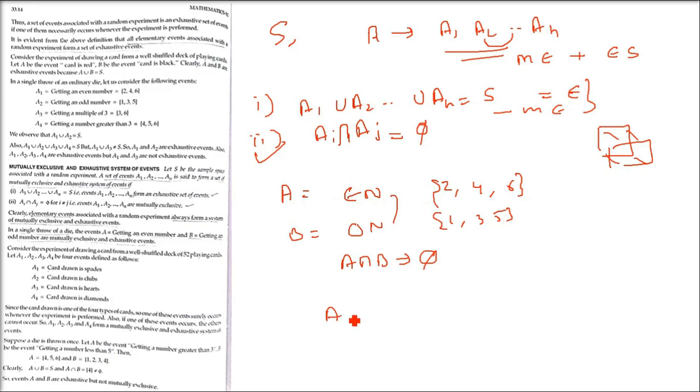So the second condition holds; these are mutually exclusive. And when I take the union, A union B, what do I get? 1, 3, 5 and 2, 4, 6. So 1, 2, 3, 4, 5, 6, all of them we get. So A union B is giving me the sample space and A intersection B is phi. That means both conditions are true, and we say it is a mutually exclusive as well as exhaustive system of events.